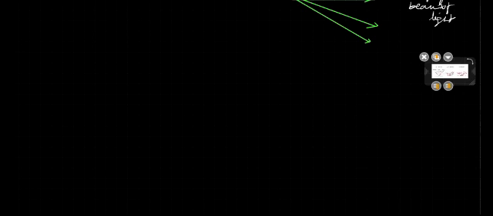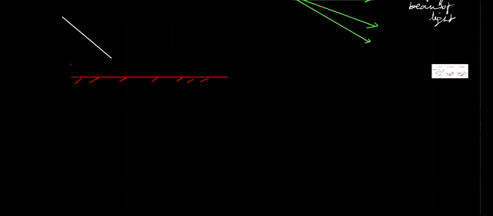Now we will see reflection. For this, I am taking one mirror. This is a mirror, a plane mirror. This is the light ray. This ray is incident on the plane mirror. The ray which is incident on the surface is called the incident ray.